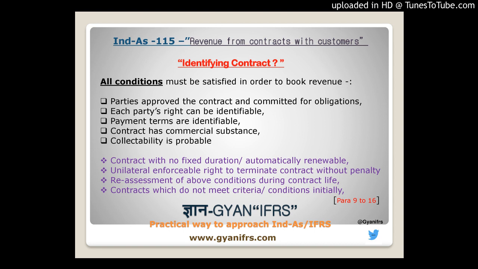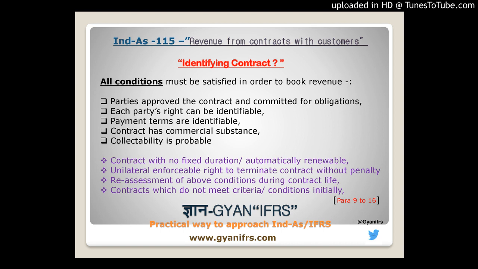To arrive at that transaction value, the payment terms should be identifiable, because the transaction value will be impacted by whatever discounts, rebates, and variable components you give. We will talk about what exactly a transaction price is and how it will be allocated to the different performance obligations later in this series on the accounting standard. That is why it is very important that the payment terms are identifiable.